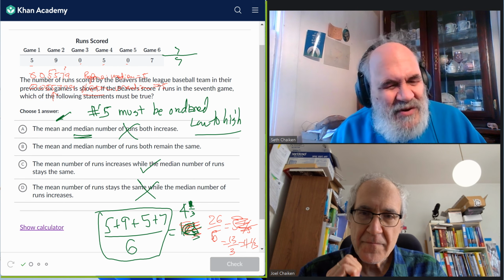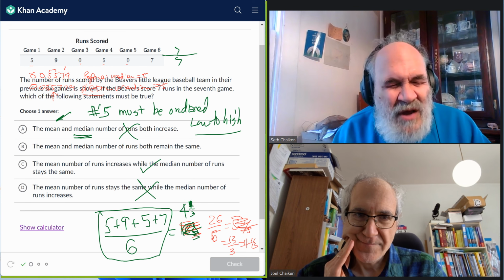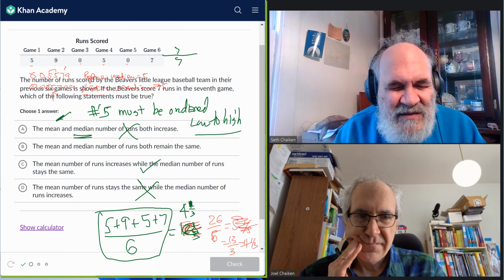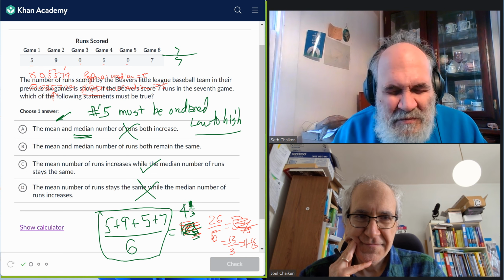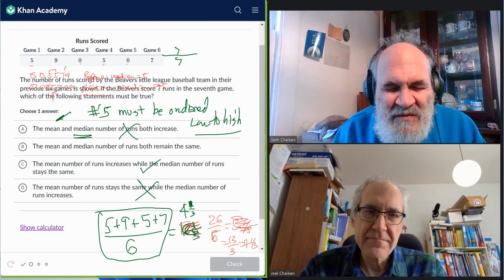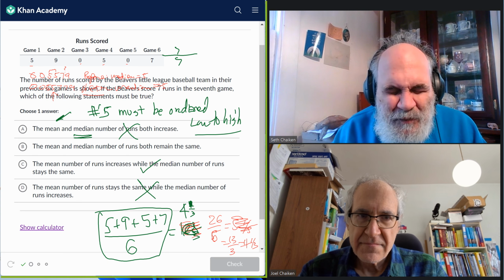The principle is that if the number of numbers is odd, then the median is the middle number. And if the number of numbers is even, there's no middle number, and so the median is defined to be the average of the two numbers that are adjacent to the middle spot.